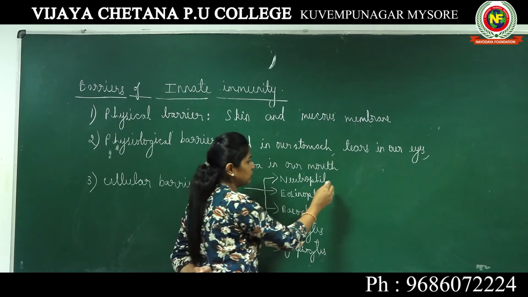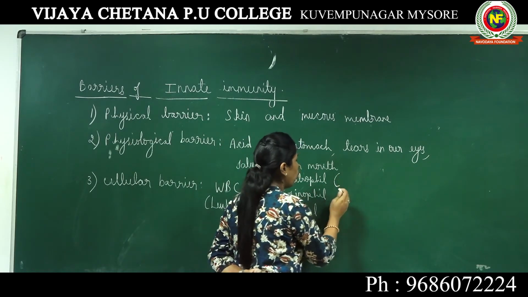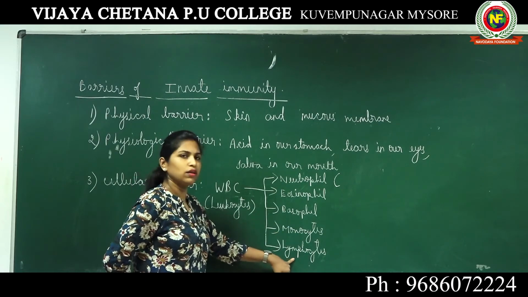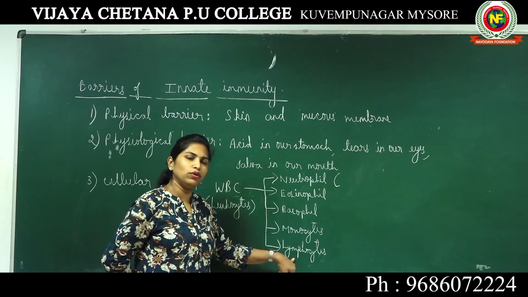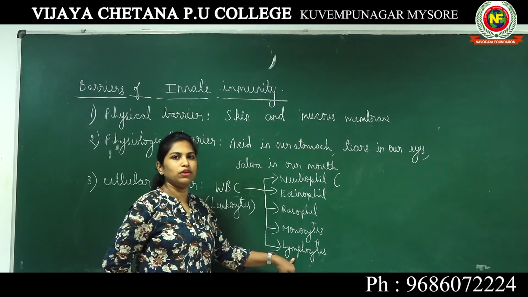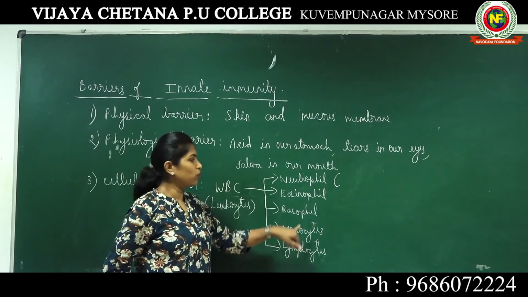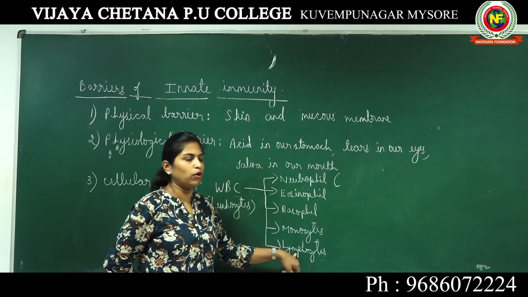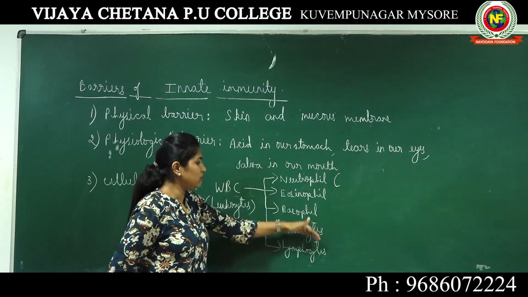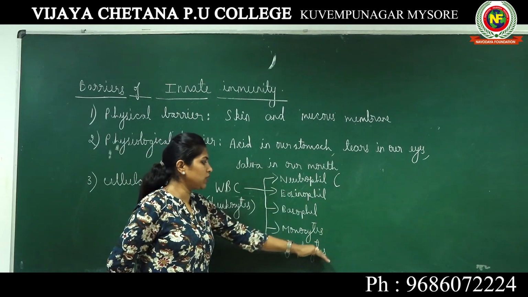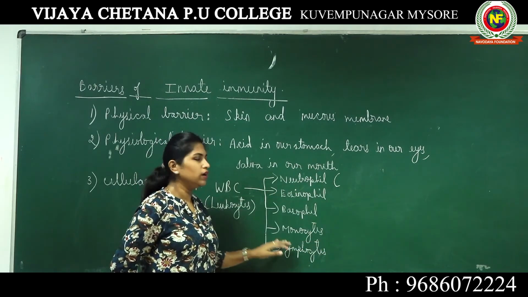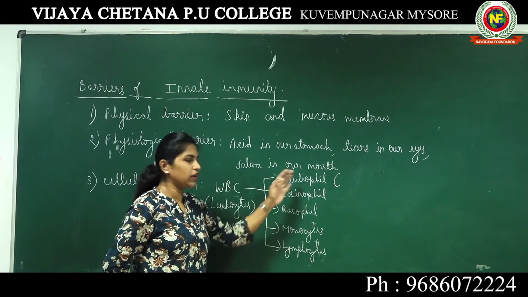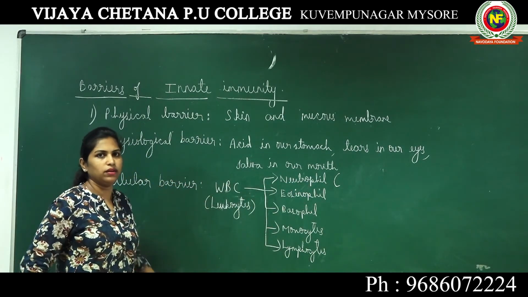All these different WBCs have their own contribution towards giving immunity to our body. Generally, all these WBCs are majorly present in our body to give immunity. Since they are cells, they come under cellular barriers.